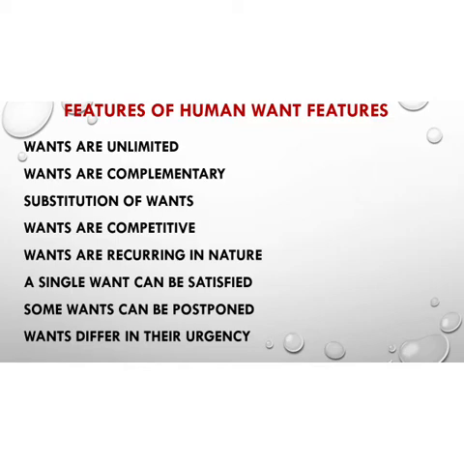The second feature is wants are complementary. Before understanding this feature we must know about complementary goods. Complementary goods are those goods which can be used together, like car and petrol. Suppose if I demand a car in a market, then I also need petrol. So whenever I demand a car, I also demand petrol in a market.